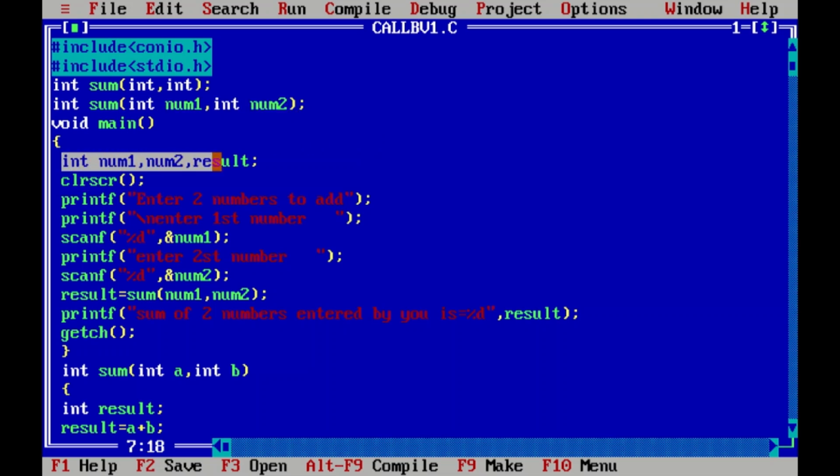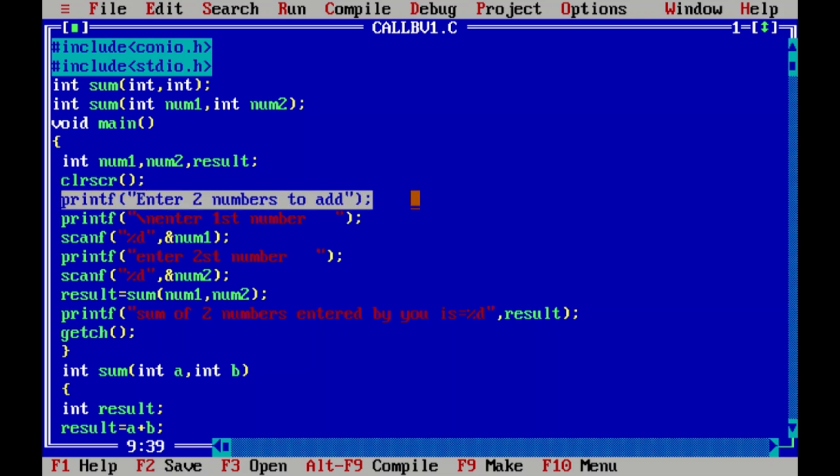Here I have taken three variables. One is for reading the value of number 1, second is for reading the value of number 2, and third is for printing the result of sum. This clrscr here everybody knows. Printf, enter two numbers to add. This will give a message to the user, enter two numbers to add.